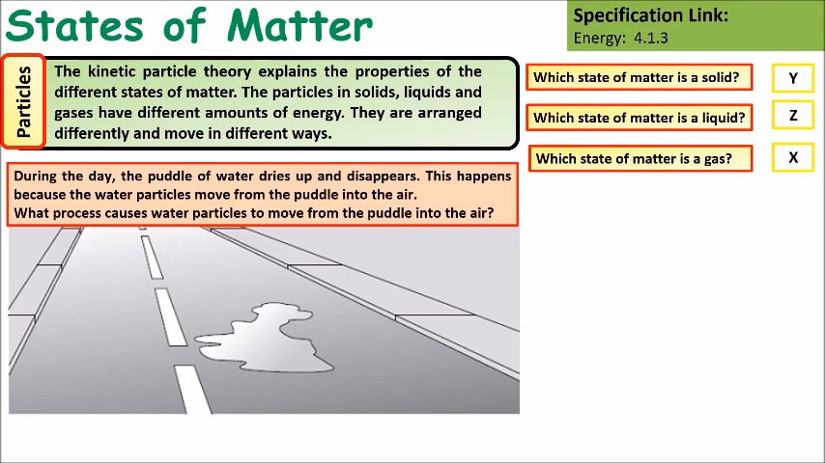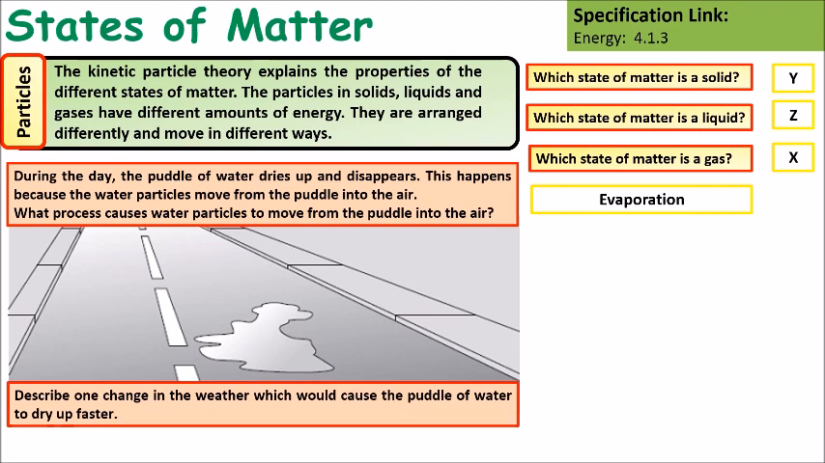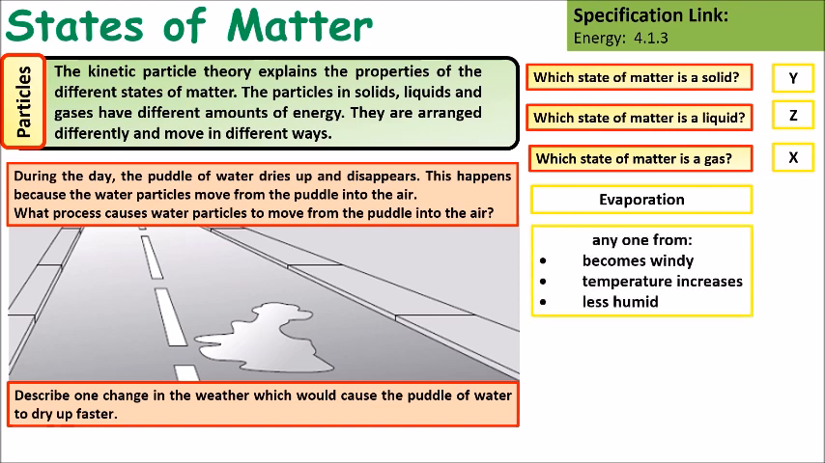During the day, a puddle of water dries up and disappears. This happens because the particles in the water evaporate. Explain this process. So the process is evaporation. Describe one change in the weather that would cause the puddle of water to dry up faster. It could be any one, from it being more windy, it being warmer, or it being less humid.